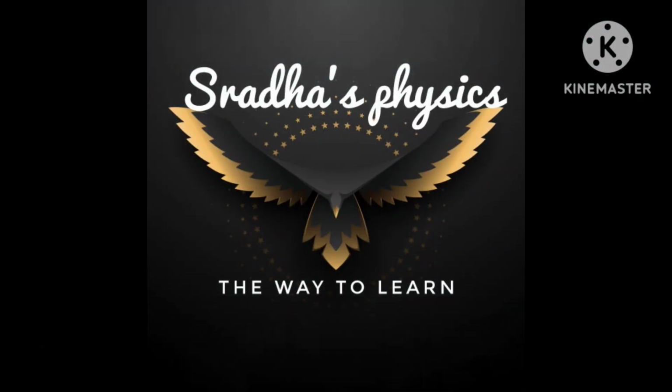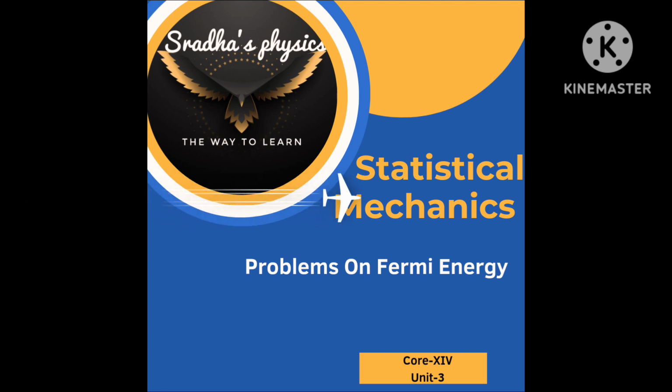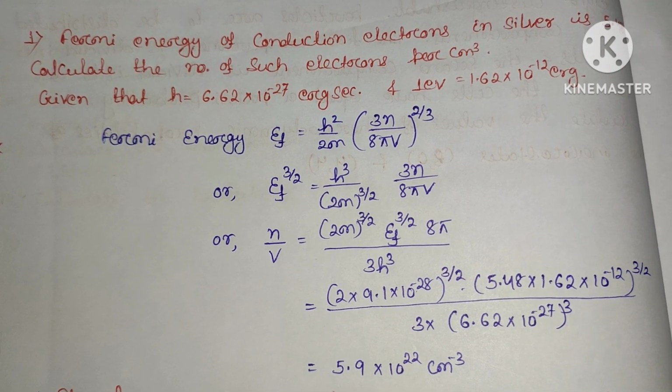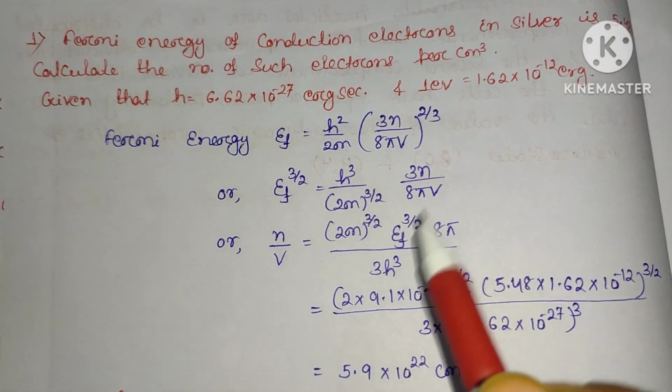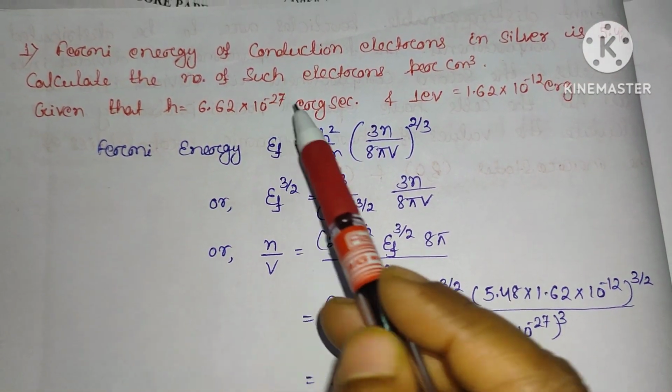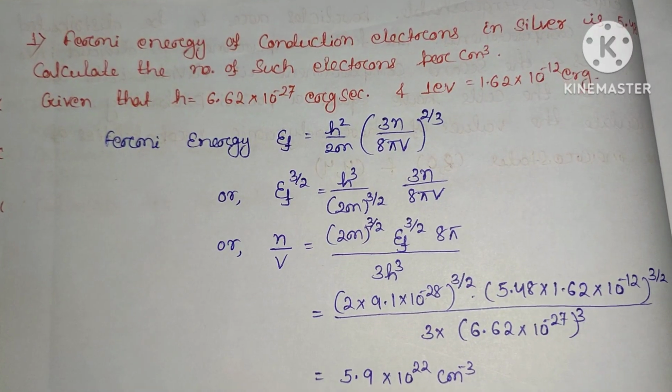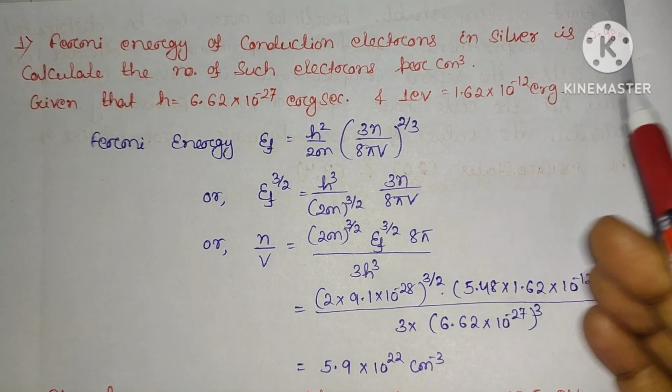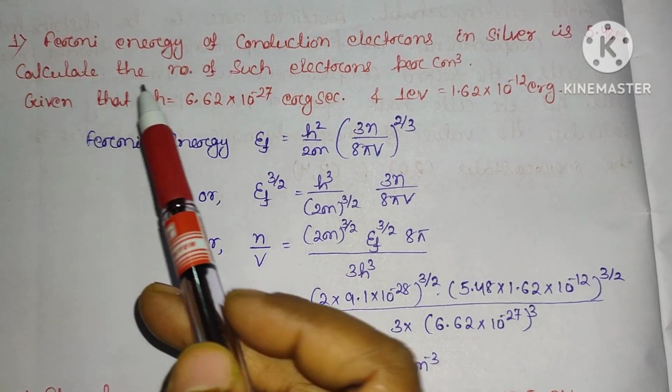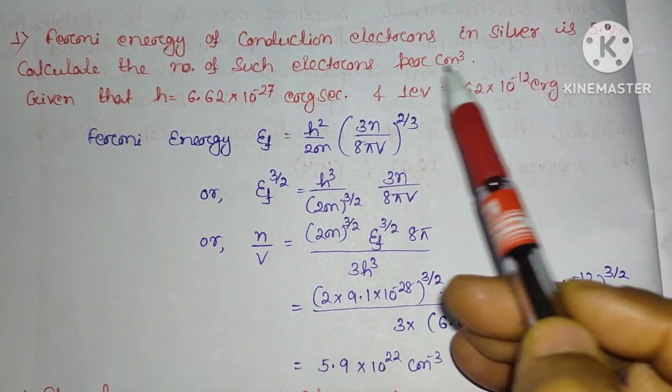This video is based on statistical mechanics for the core 14. We will see some problems on Fermi energy. The first one is: the Fermi energy of conduction electrons in silver is 5.48 eV. Calculate the number of such electrons per centimeter cube.